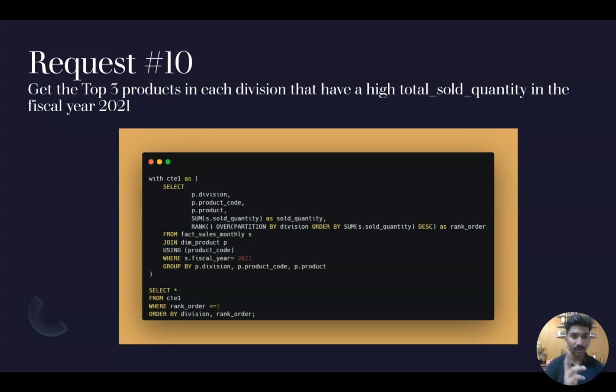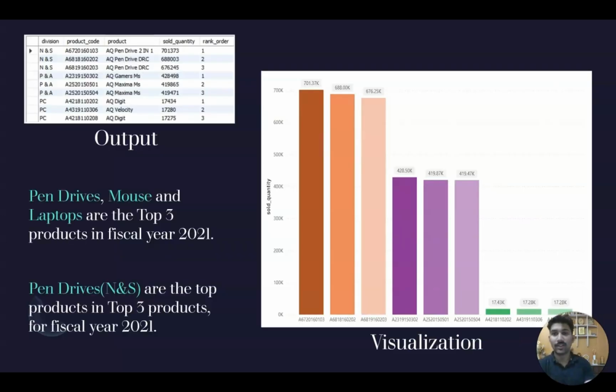Total sold quantity, that's why I'm using the sum of sold quantity. And since we only need the top 3, in the where clause I am saying the rank order should be less than or equal to 3. Okay, so the rank order should be 1, 2, or 3, and the order should be descending. The first will be at rank number 1, the second at 2, and the last at 3. So here is the output.